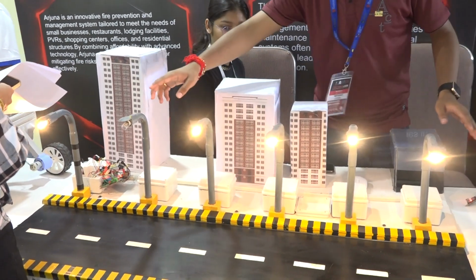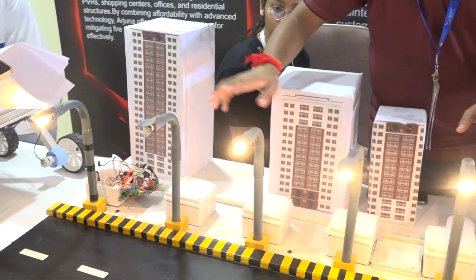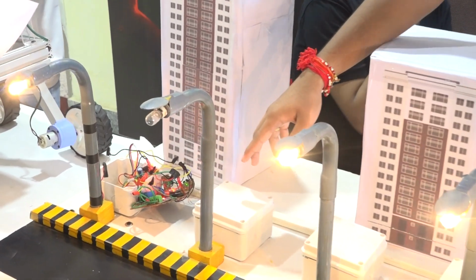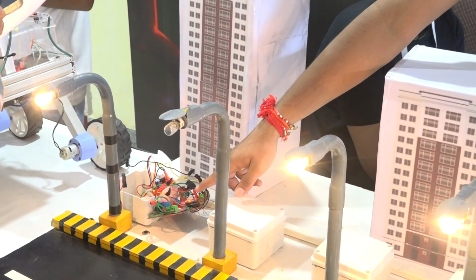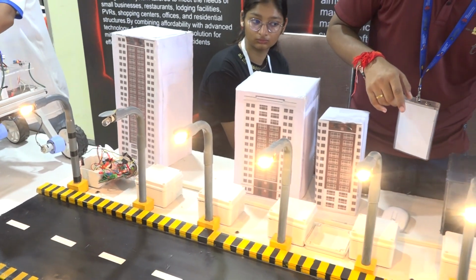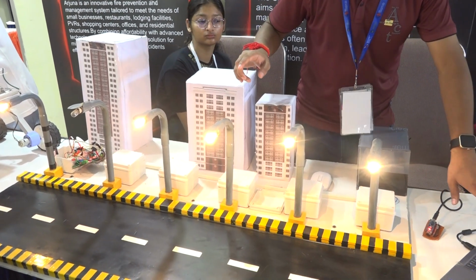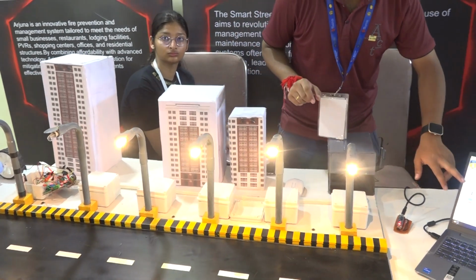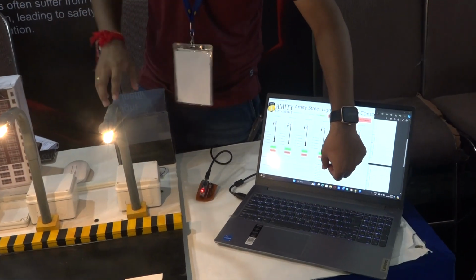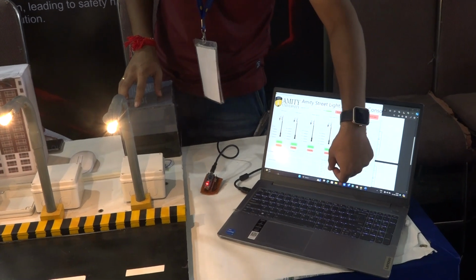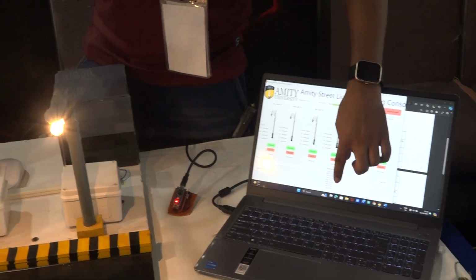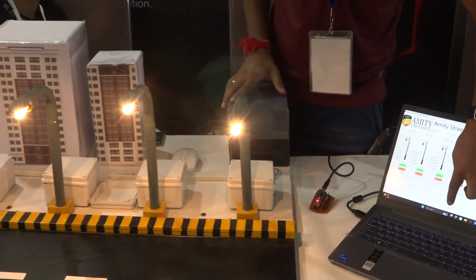Let me explain. For example, every street light is connected through an RF transceiver and gets its values of current and voltage through voltage and current sensors. This message is transferred from the RF transceiver to the control panel, which we have designed ourselves, all the circuits, and also the back end of this. The person in authority will get the messages of the status of every street light that is connected. For example, we are currently receiving the message of the first pole, that it is on, with all the current sensor readings it is receiving.